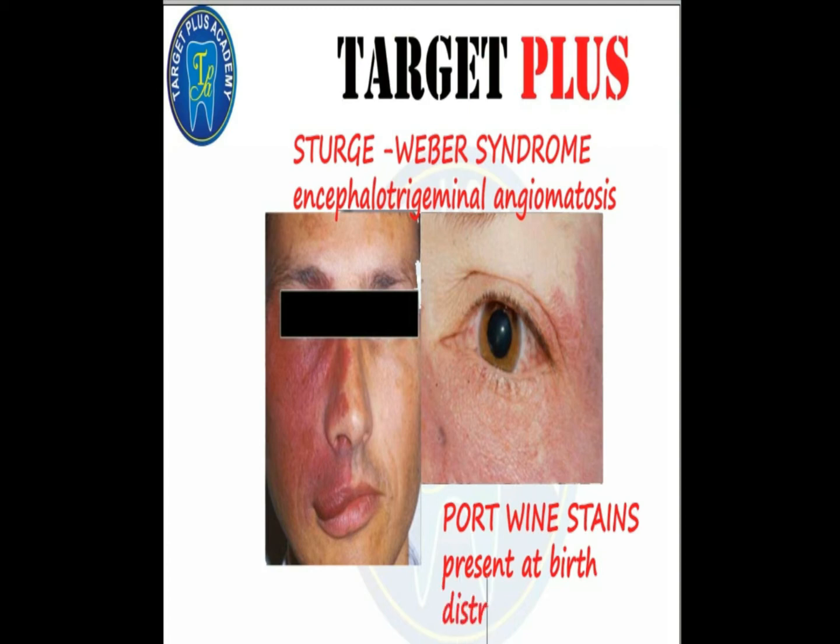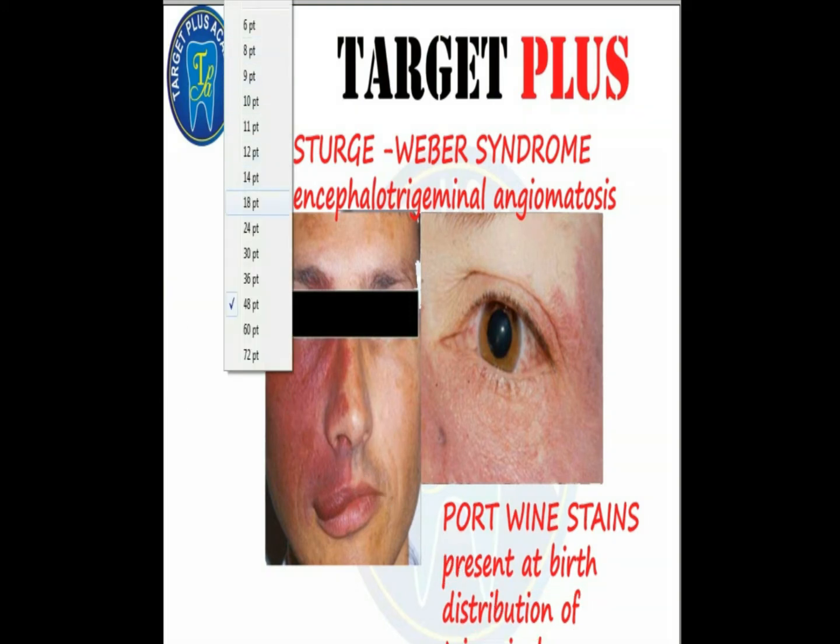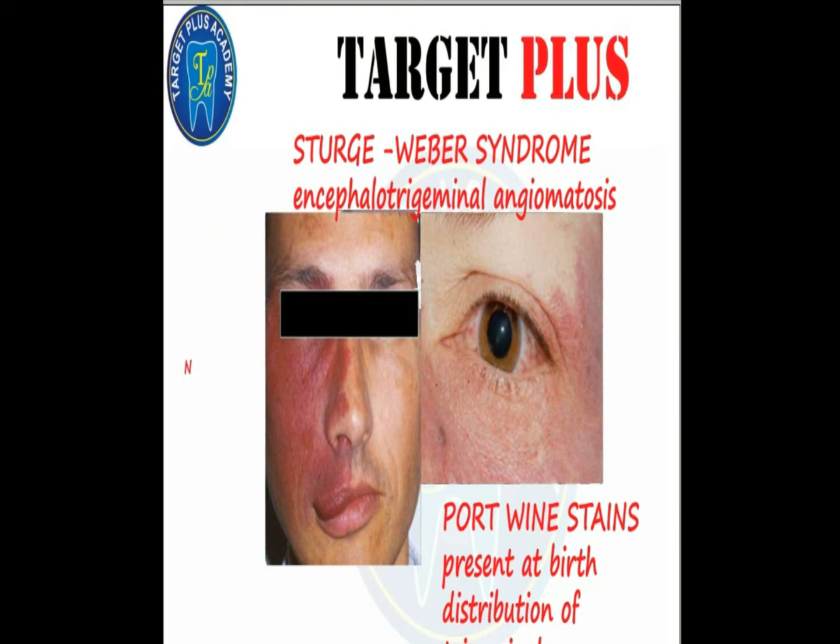The color may vary from light pink to deep purple due to overabundance of capillaries beneath the surface of the involved skin. Now it has neurological features. There is angioma, that is excess blood vessel growth, present at the birth. The patient presents with seizures, twitching of a small part of the body.